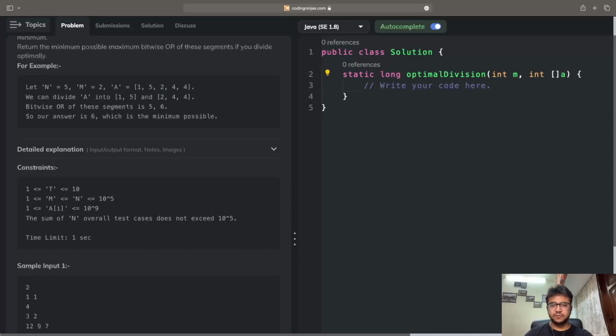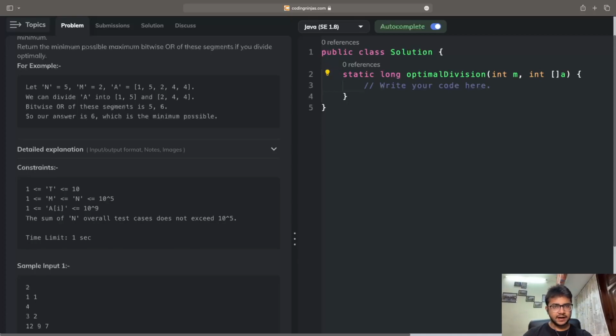After that we will check whether the element we have passed is greater than or lesser than it. If the bitwise OR is greater than the element, in that case we have to increase the count of segments. Otherwise we will not increase the count of segments. Okay, so that is how it is going to be.